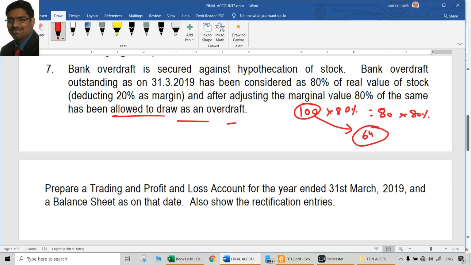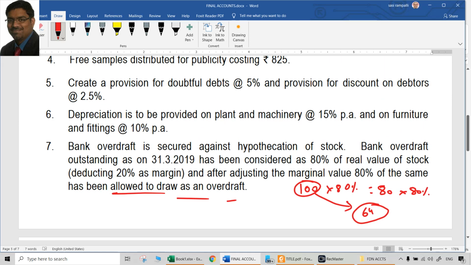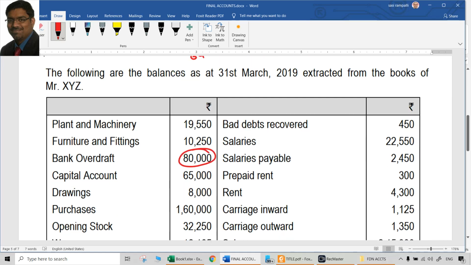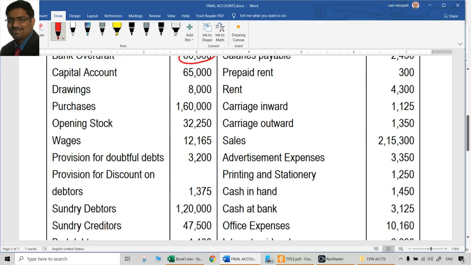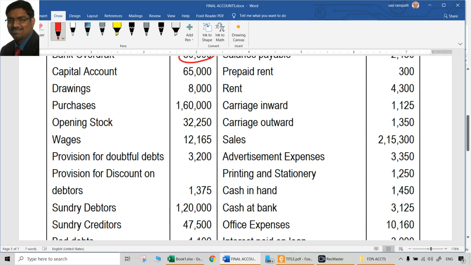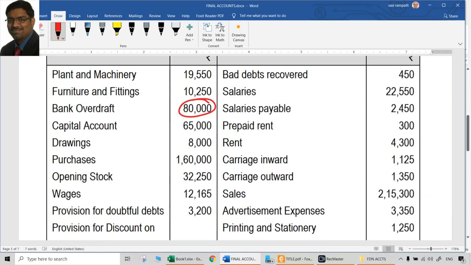is the calculation of closing stock. How much is that? 1,25,000. Other than that, all other points are the same. So use it for practice and do it again on your own and get the tallied trial balance. So logic-wise, all the things we discussed in question number 3 are the same in question number 4 also.